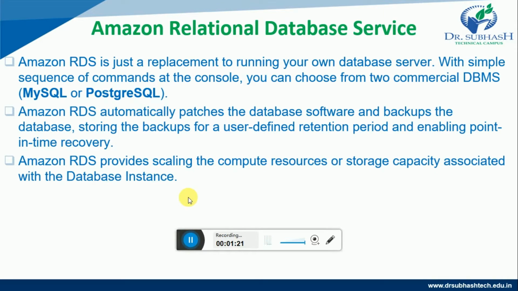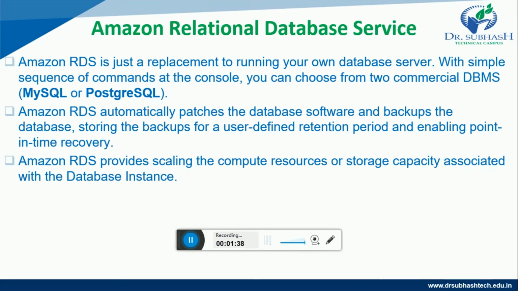Amazon RDS is just a replacement for running your own database server. With a simple sequence of commands at the console, you can choose from two commercial DBMS, that is MySQL or PostgreSQL.